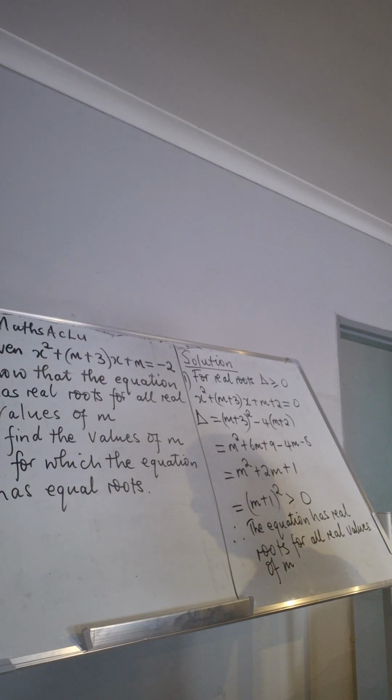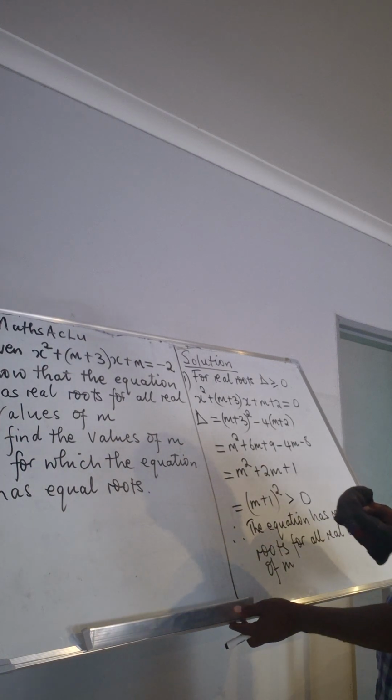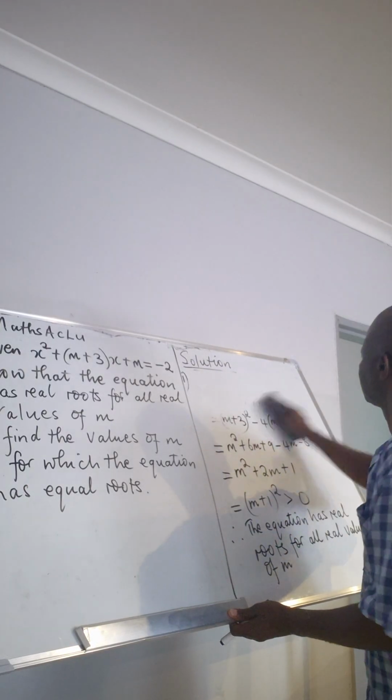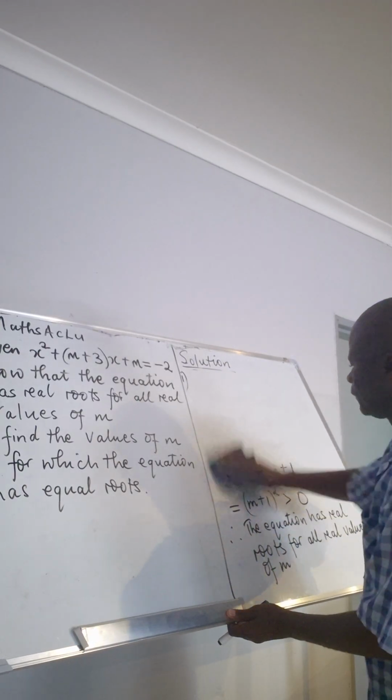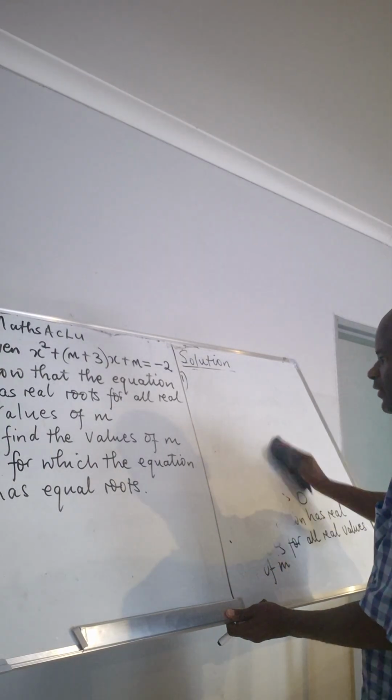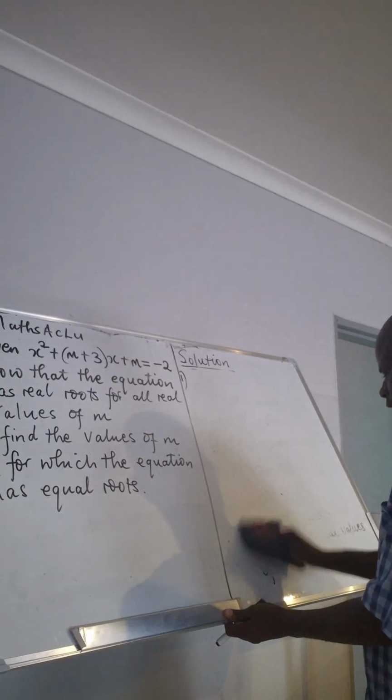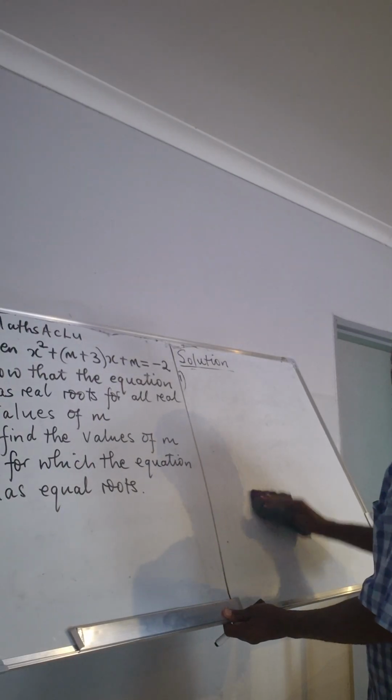Right. So let us go to the second part: find the values of m for which the equation has equal roots.